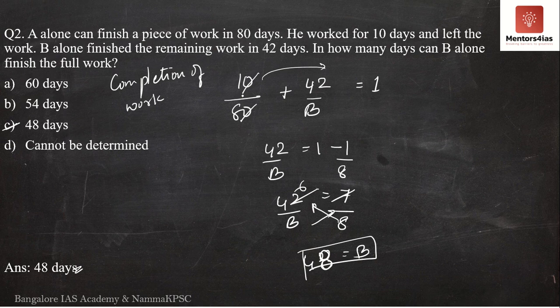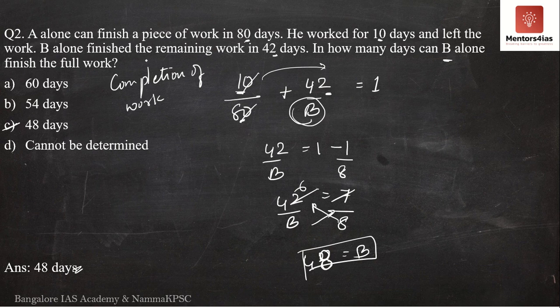Now, first of all, where did I get this 10 from? This is where I got 10 from. Where did I get 80 from? This is where I got 80 from. 42, where did I get 42 from? This is where I got 42 from. What is B? B, I have to find out the answer. That is why I found out B as 48. So how do you go about doing this problem by this particular method?